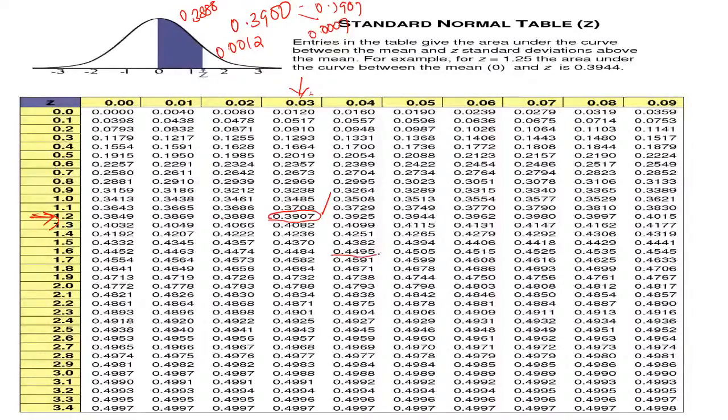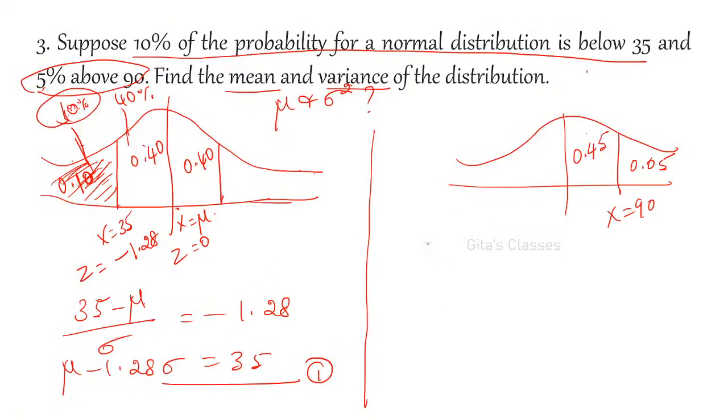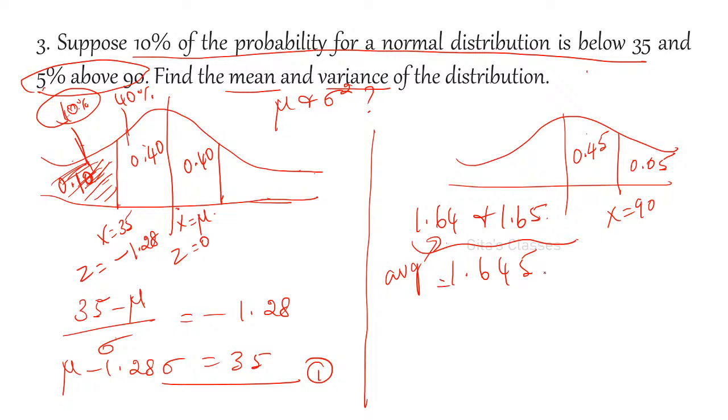Actually, here you will get 0.4495 and 0.4505, which correspond to 1.64 and 1.65. You will get two values, 1.64 and 1.65. In this case, you take the average of these two, that is 1.645. Uma Reddy, correct.